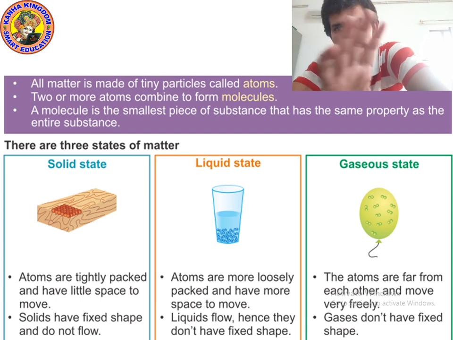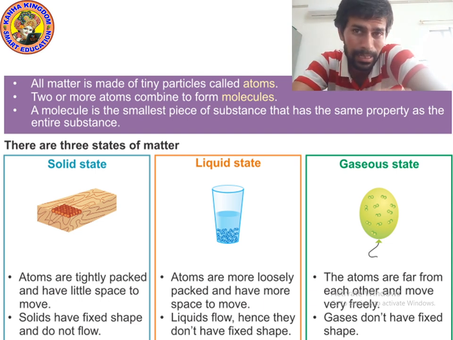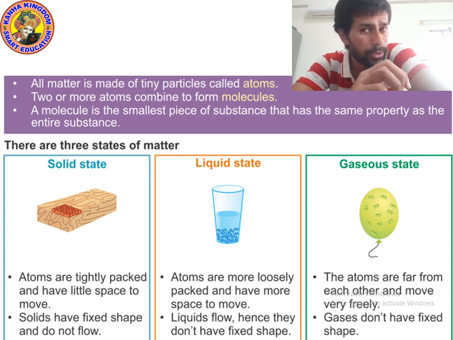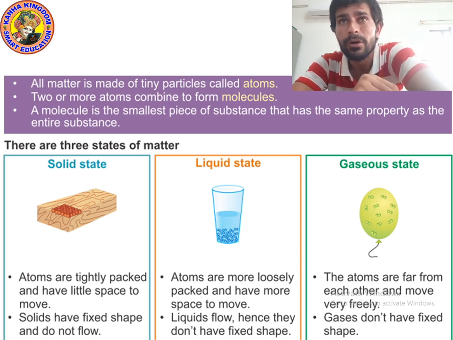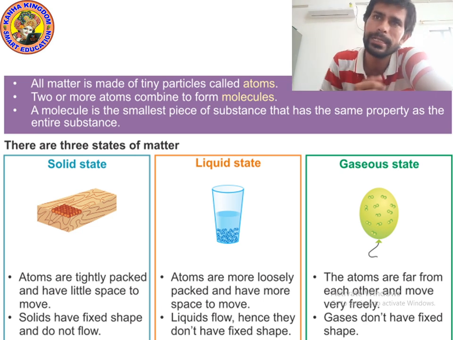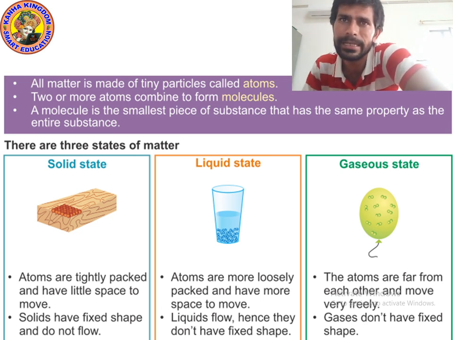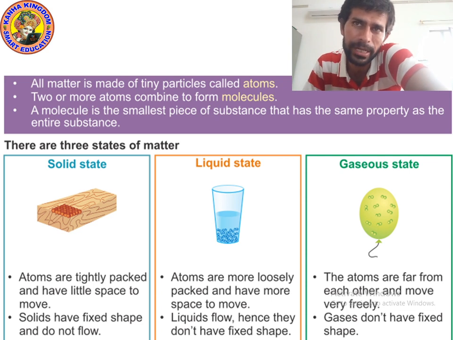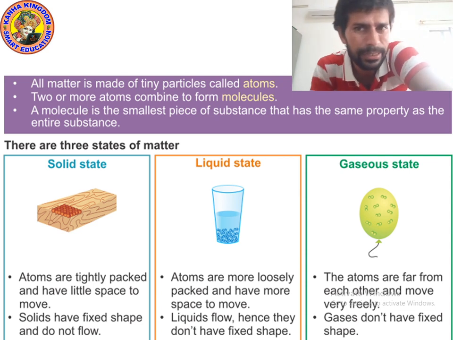Both are the same, no need to be confused. You can write atom or particle, because all matter is made up of tiny particles, and these tiny particles are known as atoms. So atoms are tightly packed in solid state, and solid has a fixed, definite shape, and does not flow.